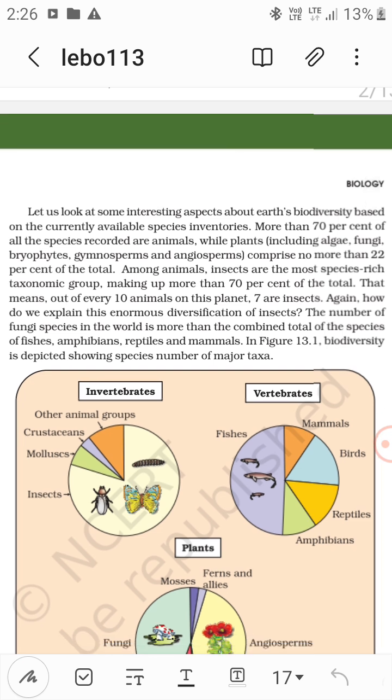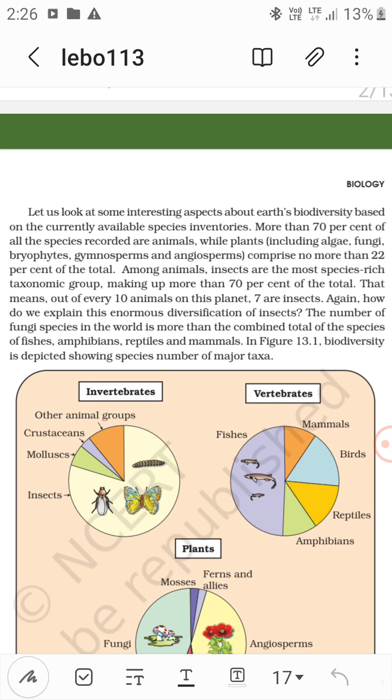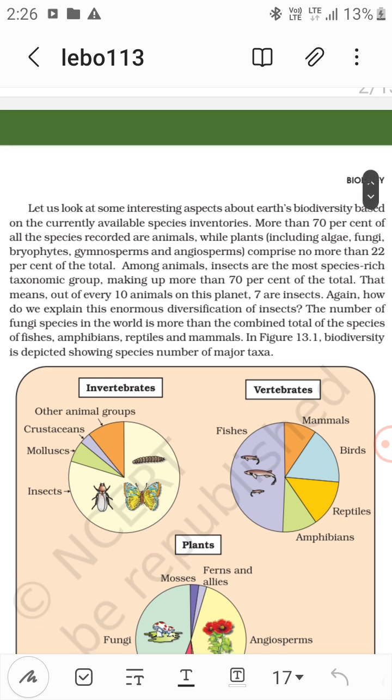More than 70% of all the species recorded are animals, while plants including algae, fungi, bryophytes, gymnosperms, angiosperms comprise no more than 22% of the total. Among animals, insects are the most species rich taxonomic group, making up more than 70% of the total.